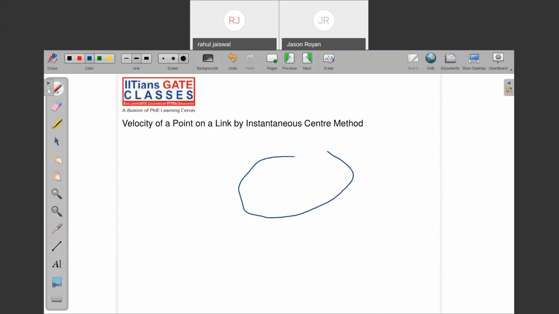Let's say this is the body and two points I'm considering, point A and point B. And we know the velocity vectors: this is the velocity of point A and this is the velocity of point B. This is a planar body moving in a particular plane, with two points A and B joined by a line, having two velocities VA and VB. Find the instantaneous center.